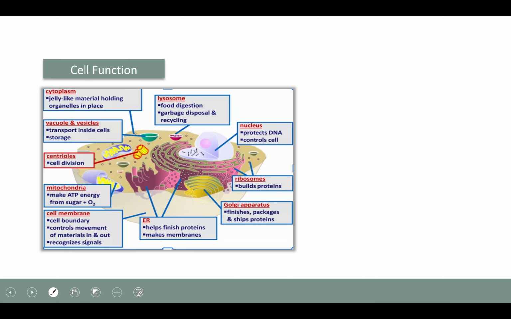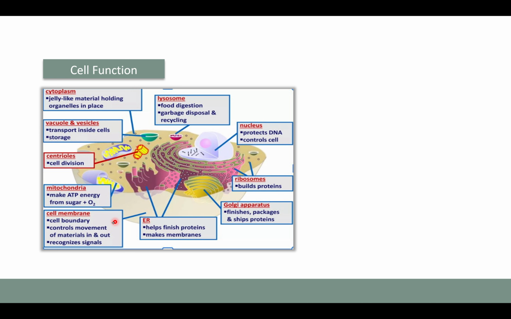Now let us look at the functions of different organelle. Lysosome is for food digestion, garbage disposal, and recycling. Nucleus being the most predominant organelle, it protects the DNA and controls the cell. Ribosome builds protein. Golgi apparatus finishes, packages, and ships the protein, whereas endoplasmic reticulum helps in finishing the proteins which are synthesized, and it is also helpful in synthesis of the membranes for like lysosomes and peroxisome and other organelle.